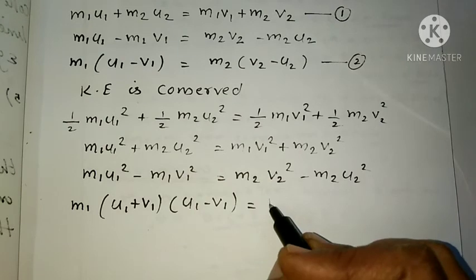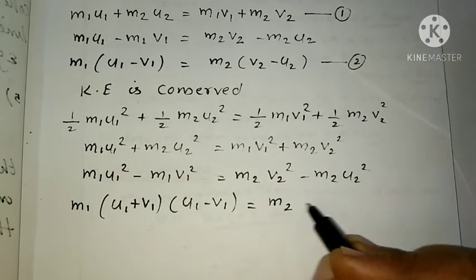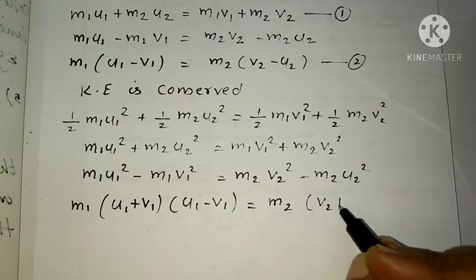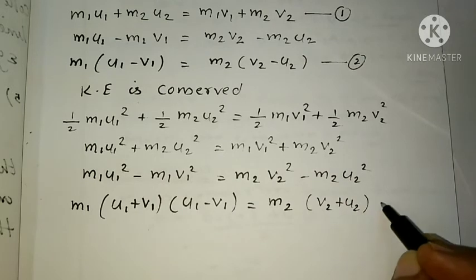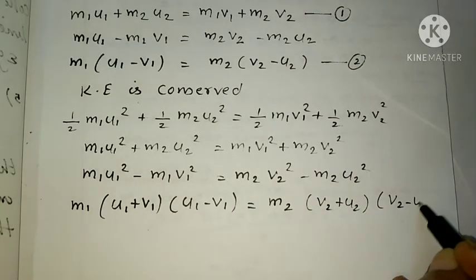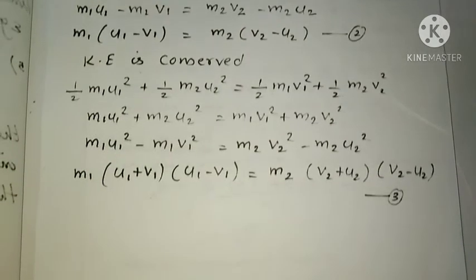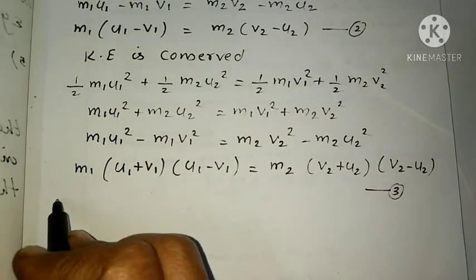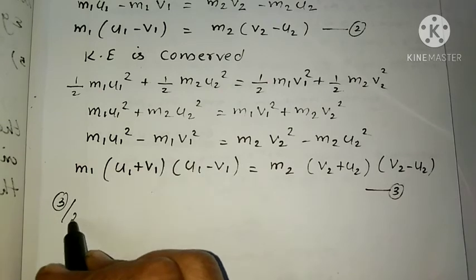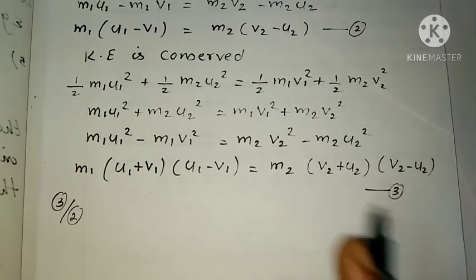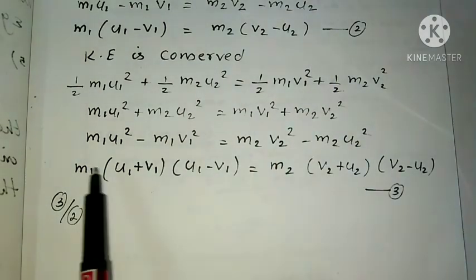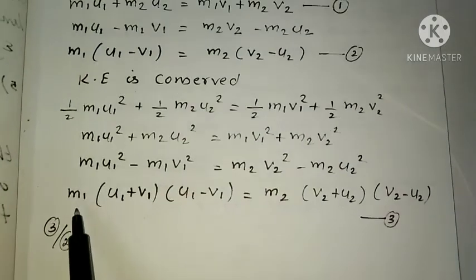Similarly, here also we can write m2 into (v2 plus u2) into (v2 minus u2). That is equation number 3. Then we can divide equation 3 by equation 2. So there m1 will cancel.